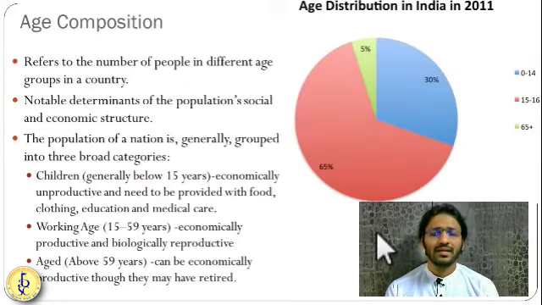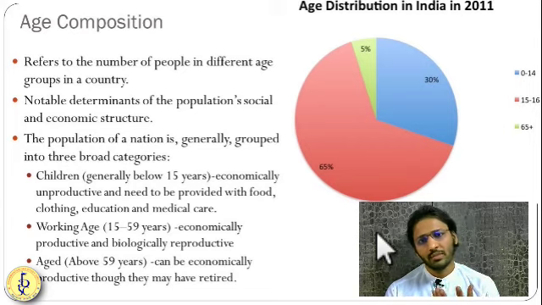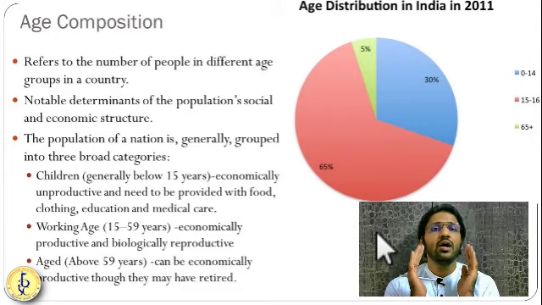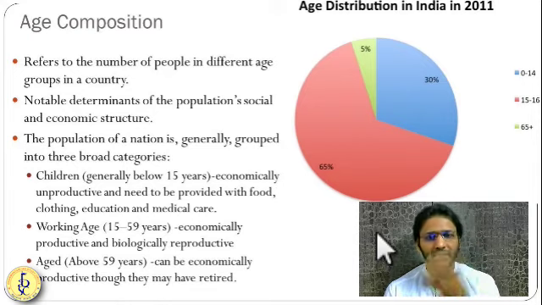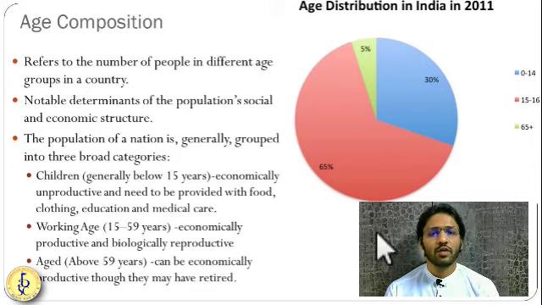Now let us understand the age distribution of the population, or age composition. Through age composition and distribution, we can understand how many children are there, how many economically productive people are there, and how many aged people are there. We can use this data further in making policies. So age distribution is very important.